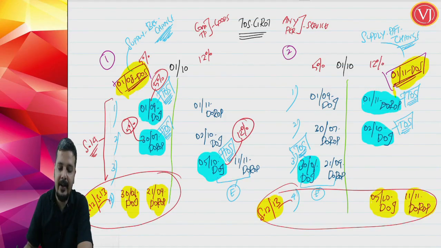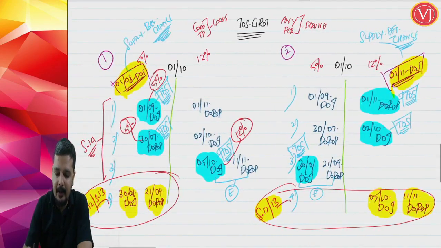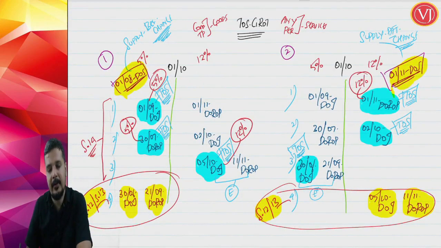Now, when you talk about the second scenario, that is, supply is after change: in the first case, the date of receipt of payment was the time of supply. Why? Supply was after change and the date of receipt of payment was after change. And what is the rate of tax at that point of time? The rate of tax is 12%. So the rate of tax will be 12%.